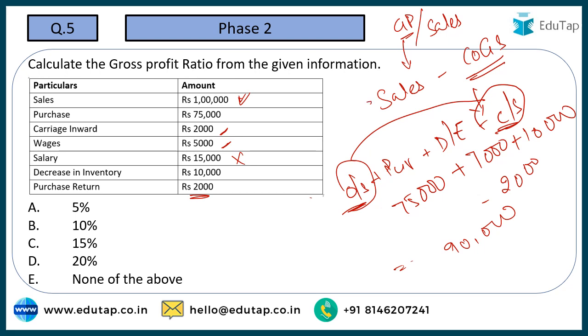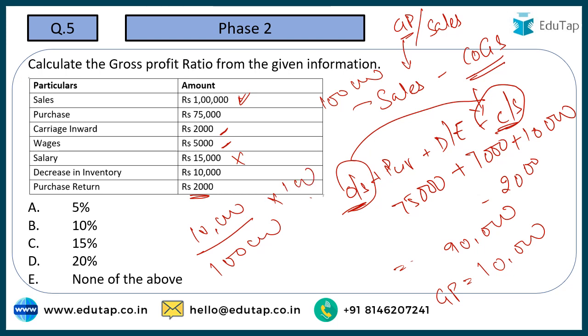My sales is 1 lakh. Cost of goods sold is 90,000. So gross profit is going to be 10,000. Now applying the formula, gross profit divided by sales into 100, this is going to become 10%. Option number B would be the correct answer for this question.